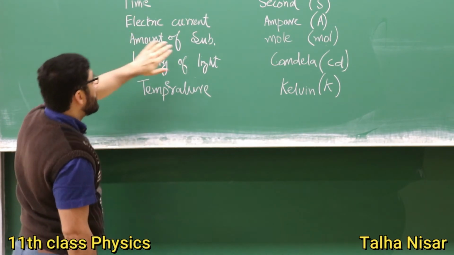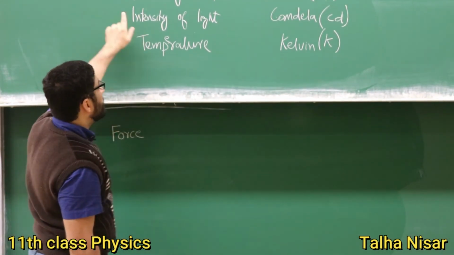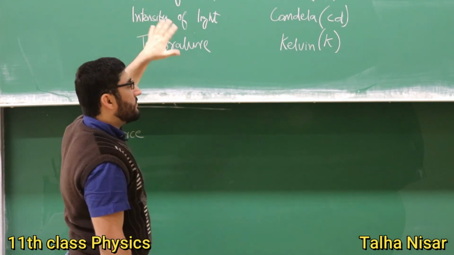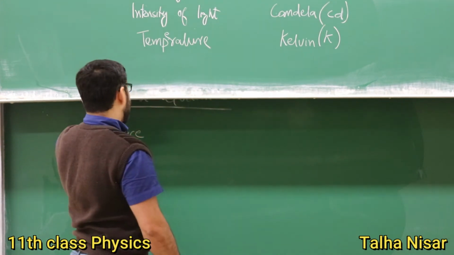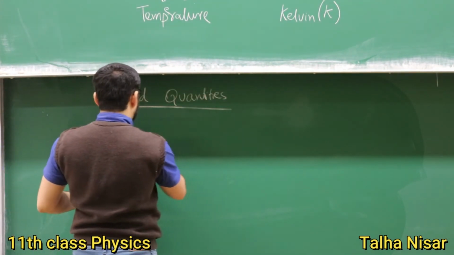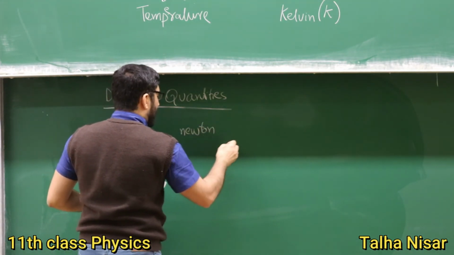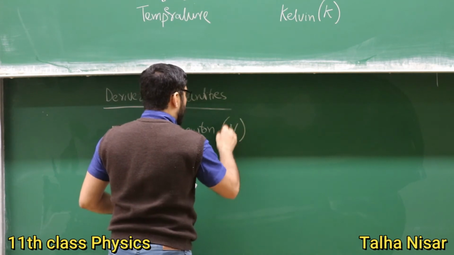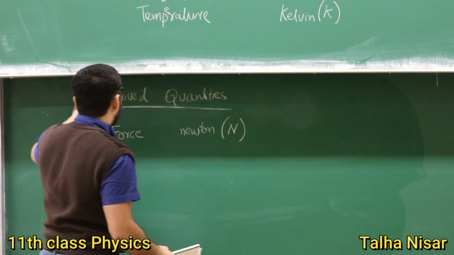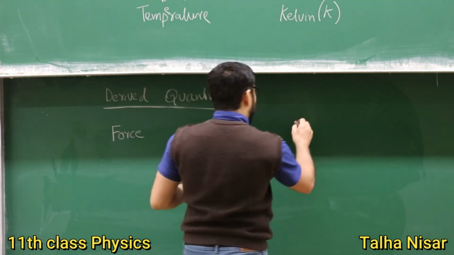We cannot derive the base quantities, but we can derive these quantities based on them. That's why they are called the fundamental base quantities in physics. So the unit of force is Newton, represented by N.